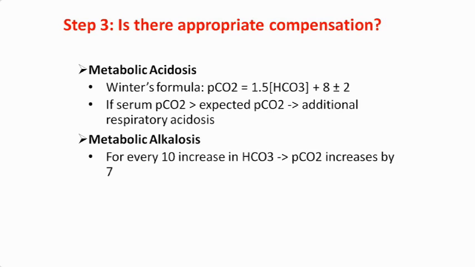Compensation means, if there is any metabolic acidosis, then the lungs try to compensate it by doing respiratory alkalosis, the opposite of what happens in metabolic. If there is metabolic acidosis, then the lungs try to excrete more CO2 to cause alkalosis, so that it can compensate for the metabolic acidosis, and vice versa.